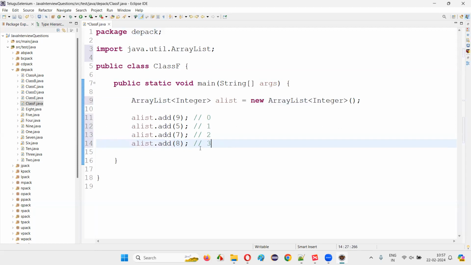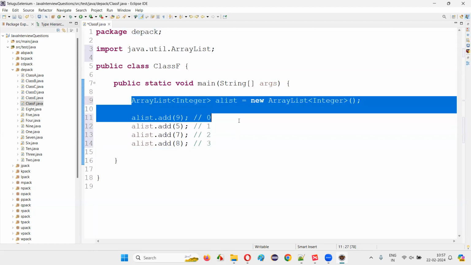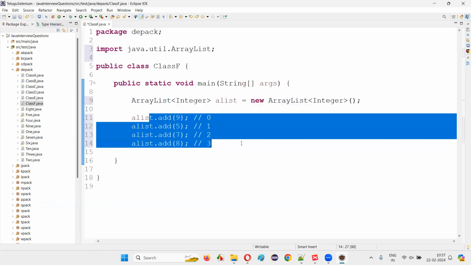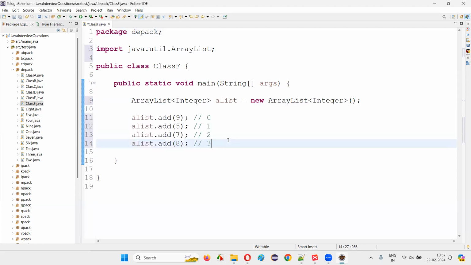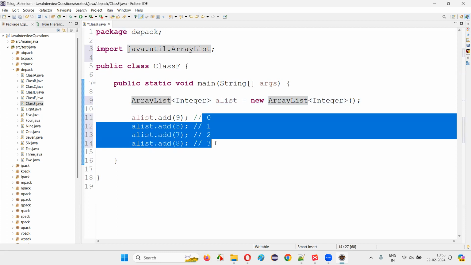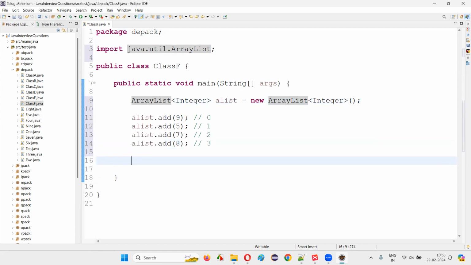We can store the ArrayList elements like this, and they will be stored according to an order. Because of the indexing concept, the elements are getting stored in a proper order. And one more advantage with ArrayList is that duplicate elements can also be added. If you want to add an element multiple times to this ArrayList, you can, because of differentiation with the help of the indexing concept.